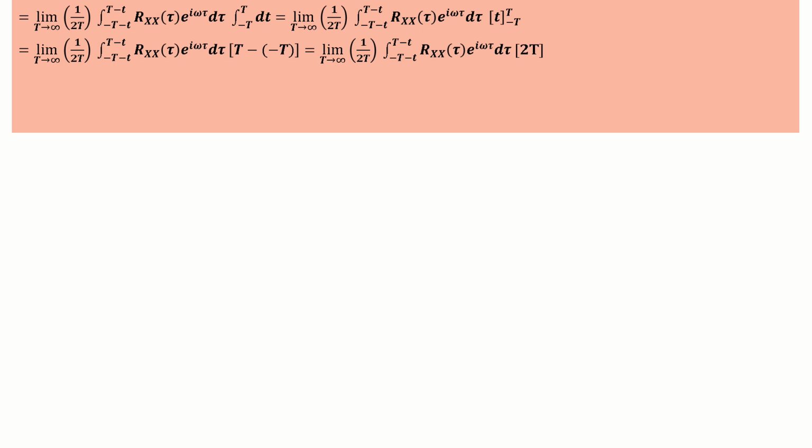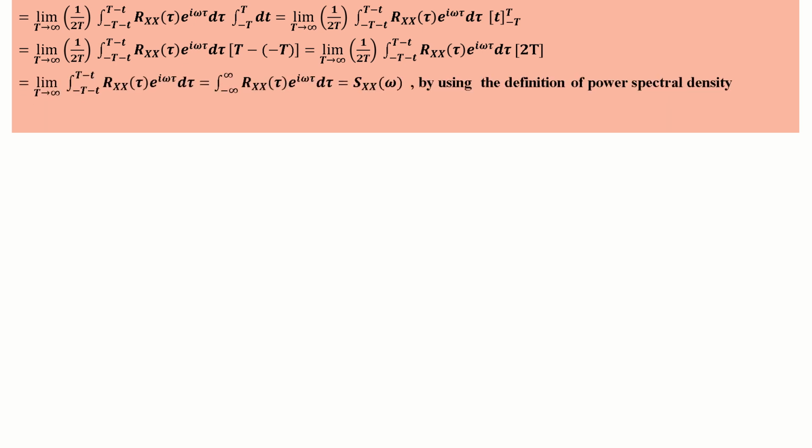Integrating dt, we get t with lower limit minus T and upper limit T. Substituting the limits, we get 2T. Since we already have 2T in the denominator, the 2T and 2T get cancelled. So we get the limit as T tends to infinity of the integral of R(τ) e^(iωτ) dτ.